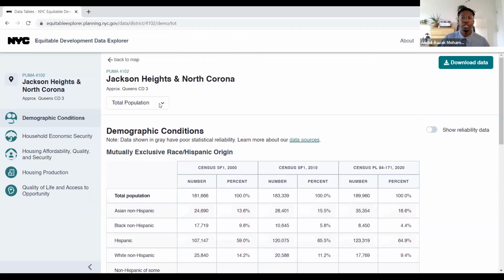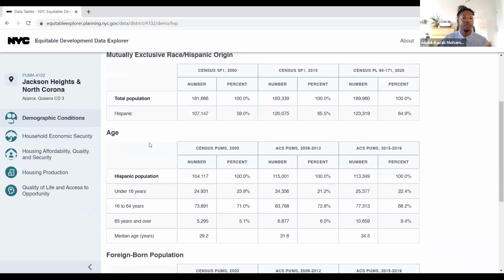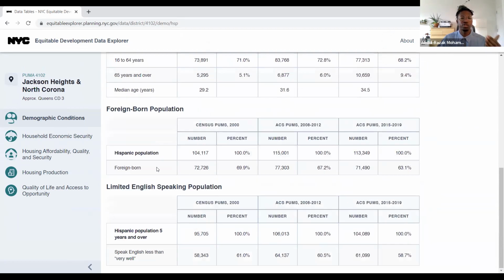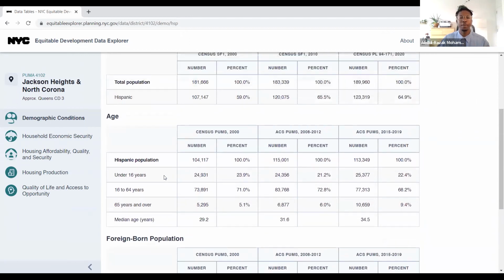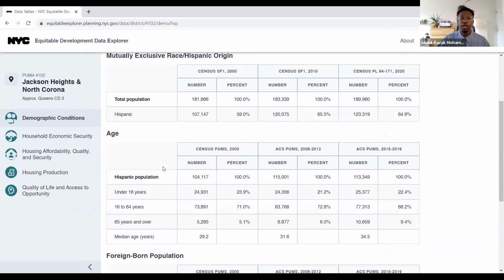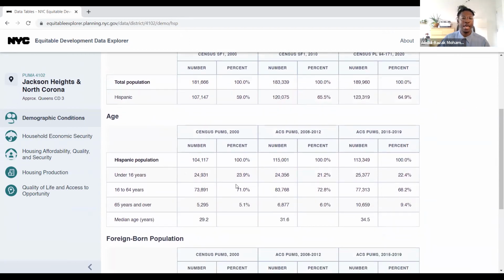So say that I was interested then in understanding more about the Hispanic population, since they are the majority of that community district, I can go back up to the top here and specifically select Hispanic from this drop-down menu to then look at all of the data for age, foreign-born population, and limited English-speaking population from the perspective of the Hispanic population in this community district. So when I do that, I can learn that there's about 69% of folks who are between the ages of 16 to 64 years within Jackson Heights and North Corona.